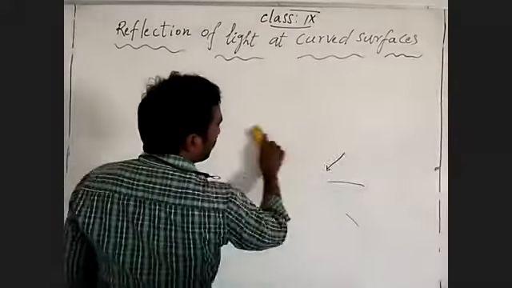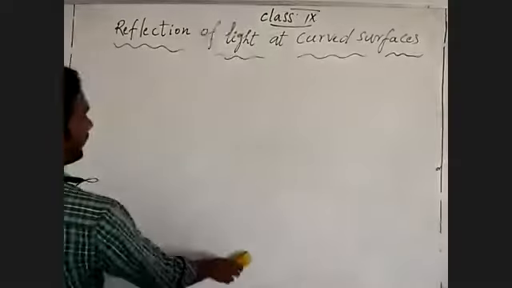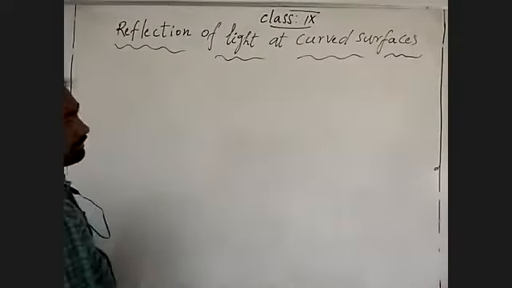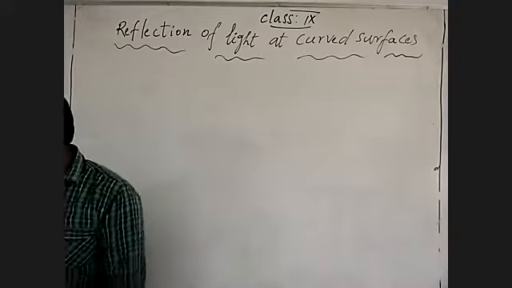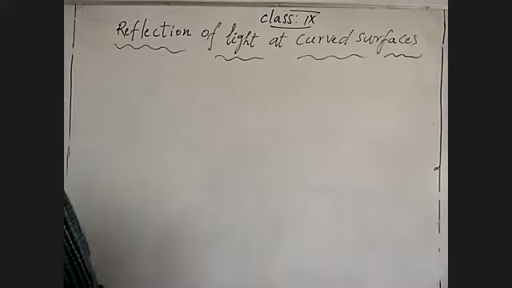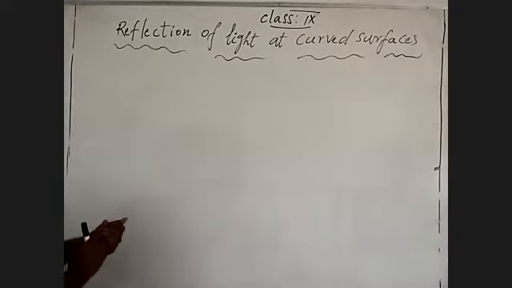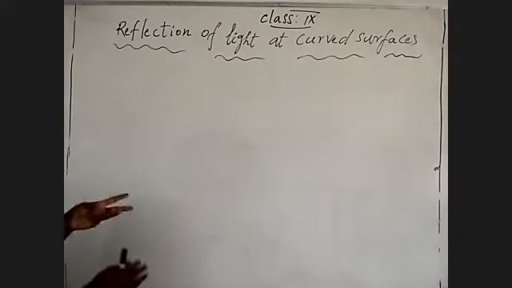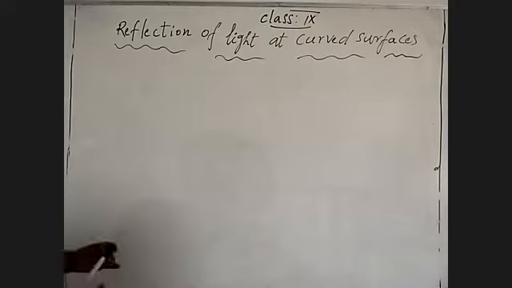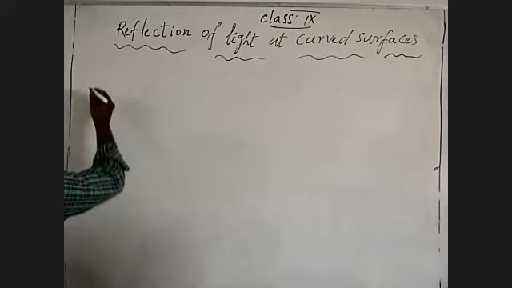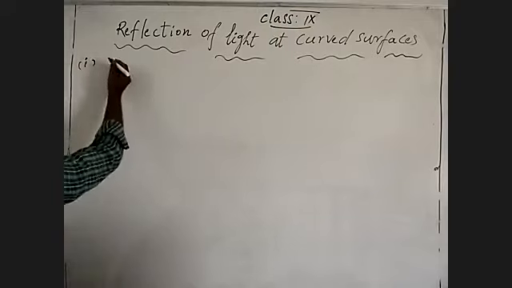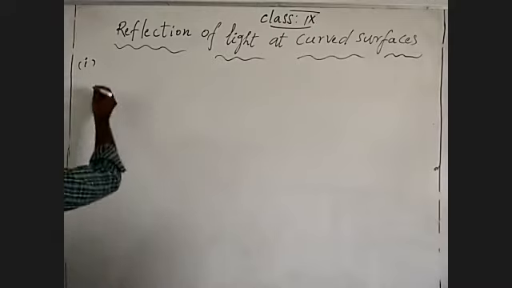Then, if the light rays are coming from different situations, how do we identify the images? For that we are going to identify the first condition.